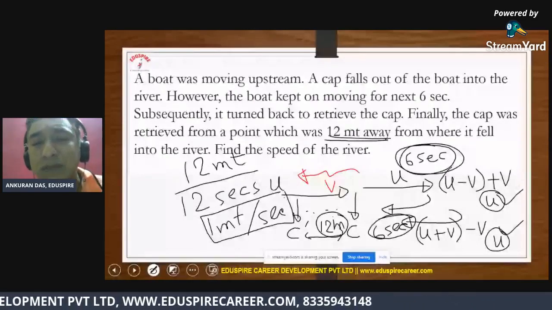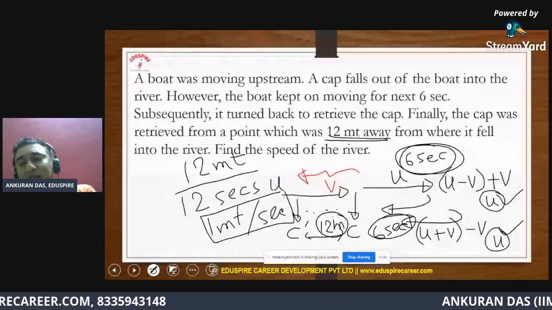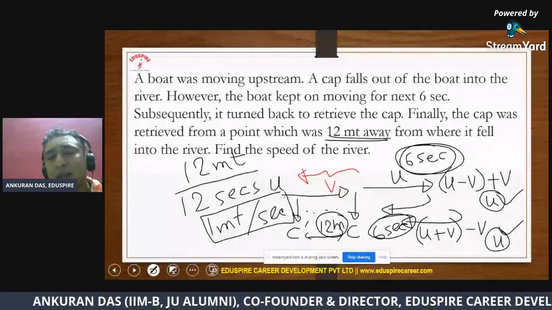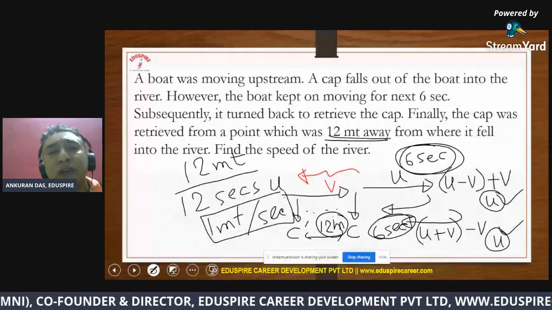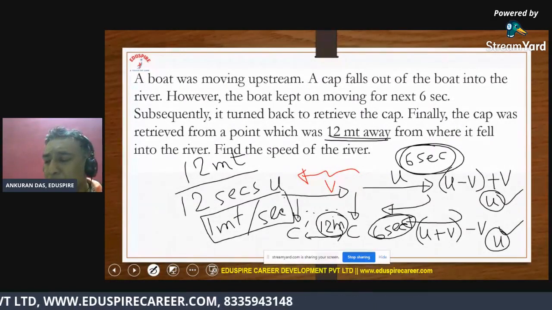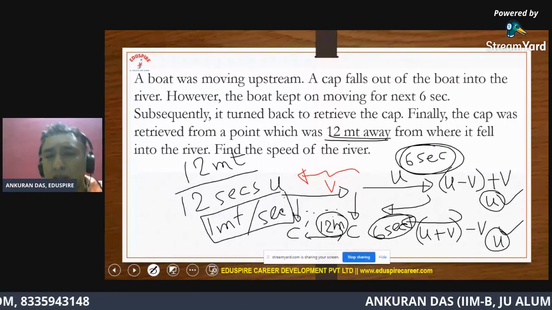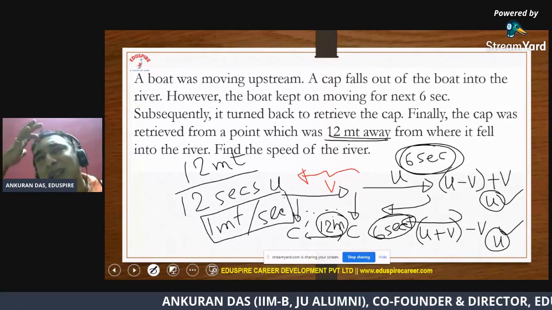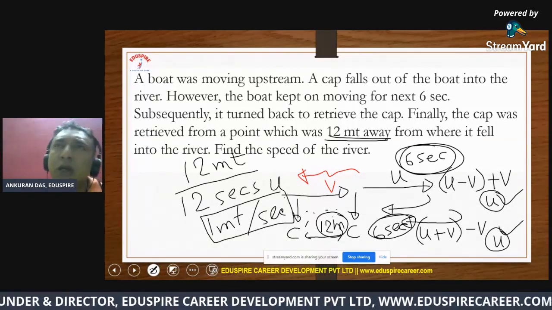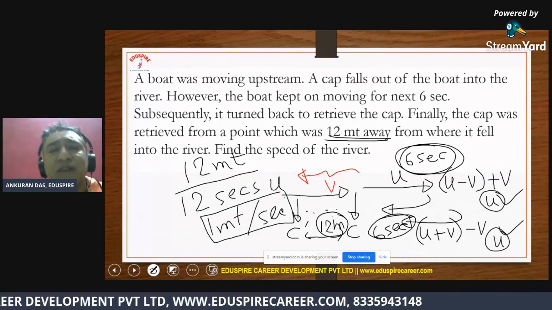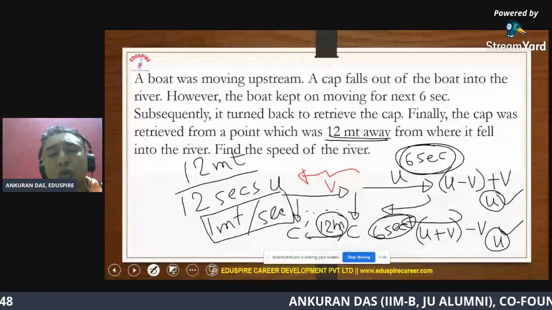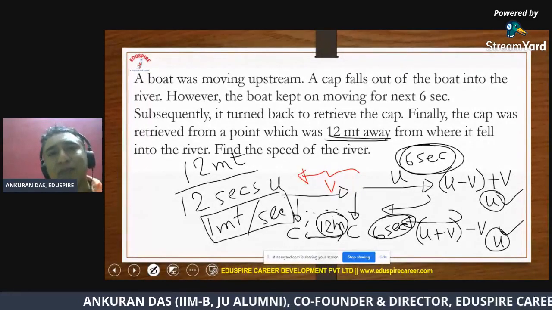Now let me look at the fundamental concept, why it was u in both the directions. So it has a very logical explanation, so let me help you understand that. I'm sure guys, you must have seen those conveyor belts in airports. So the luggages move on conveyor belts. Now imagine you leave a cat and a rat on the conveyor belt such that the cat is chasing the rat. And imagine two numbers, like say the rat is traveling at 8 meter per second and the cat is chasing the rat at 10 meter per second. So what will be the relative speed? Of course 10 minus 8, that is 2 meter per second.